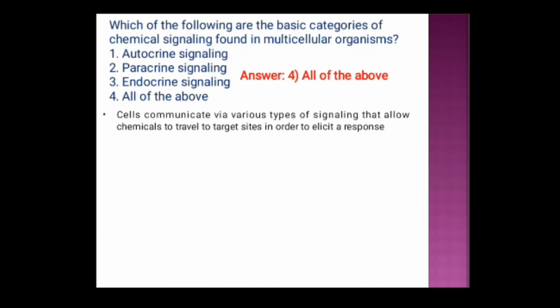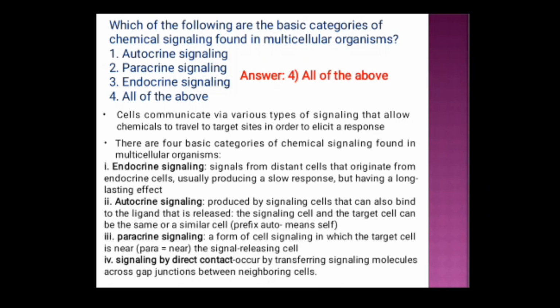Now, these cells communicate via various types of signaling that allow chemicals to travel to target sites in order to elicit a response. There are four basic categories of chemical signaling which are found in multicellular organisms. These are endocrine signaling, autocrine signaling, paracrine signaling, and signaling by direct contact. In endocrine signaling, the signals come from distant cells that originate from the endocrine cells, usually producing a slow response but having a long-lasting effect.